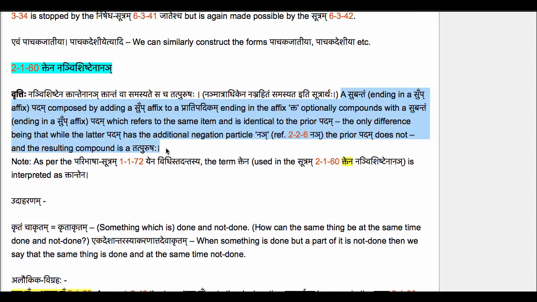The reason we say the compounding is optional is because we are in the adhikara of vibhasha, which as we know starts from 2111. Now what is this particle nyai? It is an avyayam which is used to form negation compounds, meaning not that. For example, panditaha is a scholar. If we negate that, we get na panditaha. And if we form a nyai tatpurushaha compound, we get apanditaha, meaning one who's not a scholar.